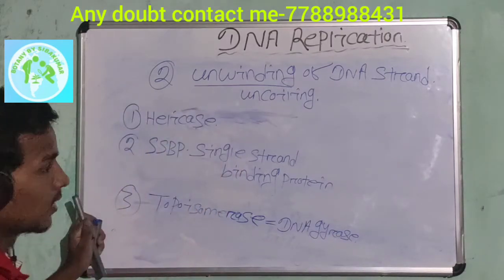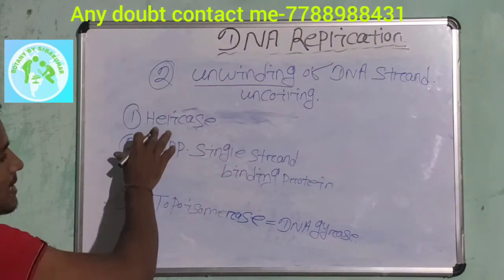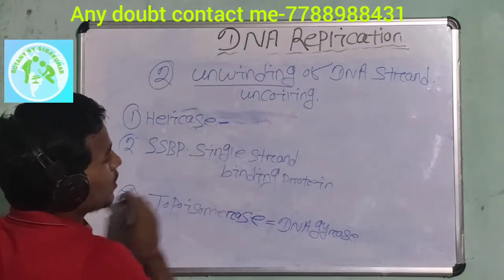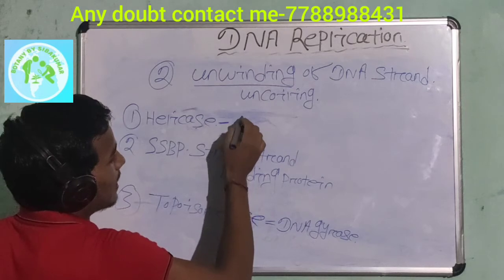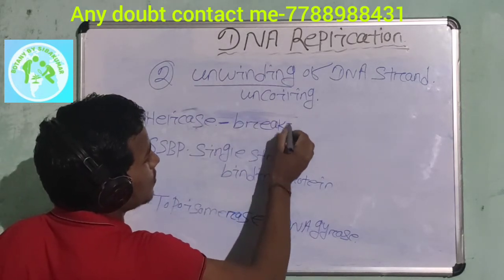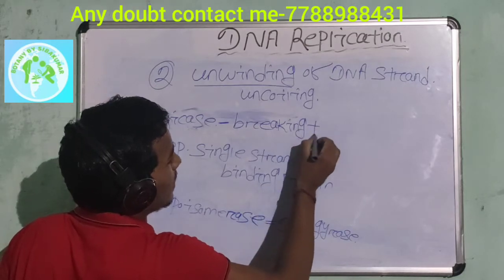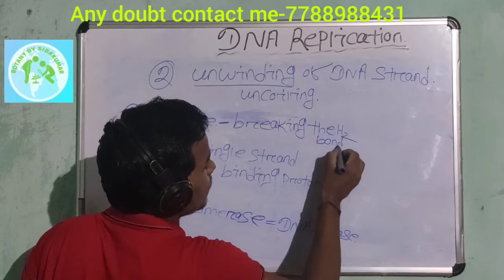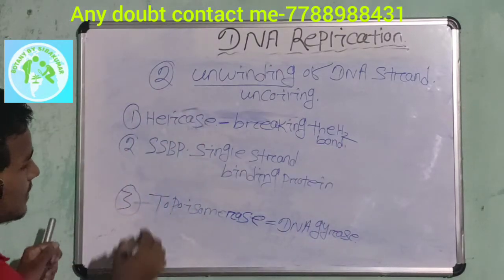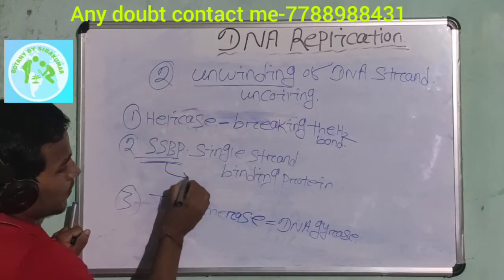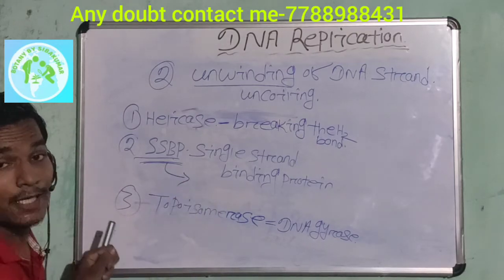Is that clear? Helicase helps to break the hydrogen bond between the two strands. That means helicase helps in breaking the hydrogen bond, and the single strand binding protein helps to prevent further hydrogen bonding.